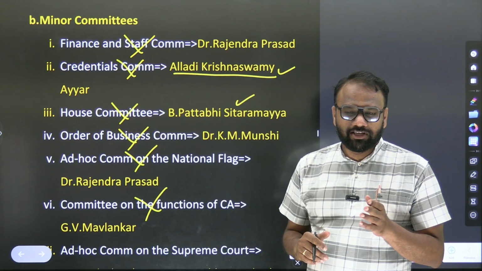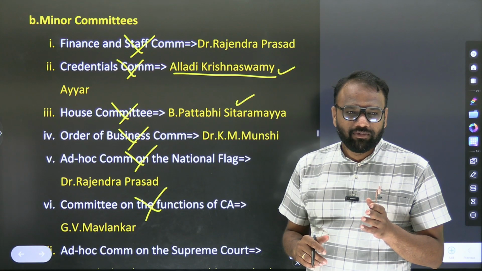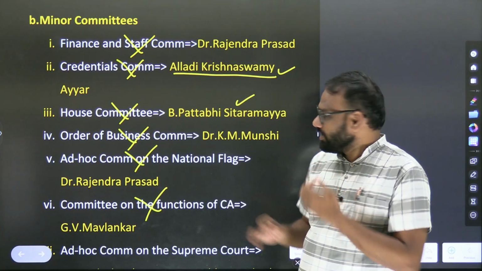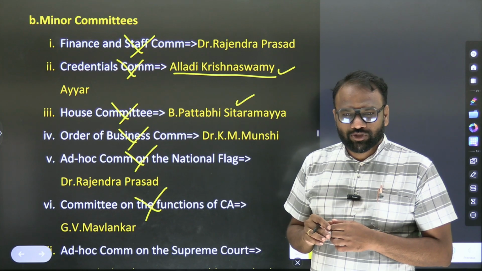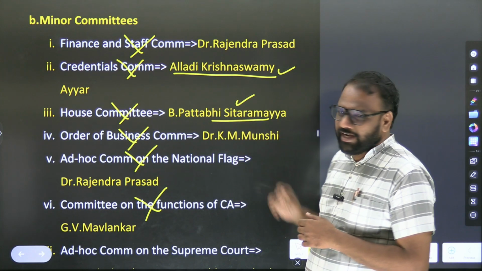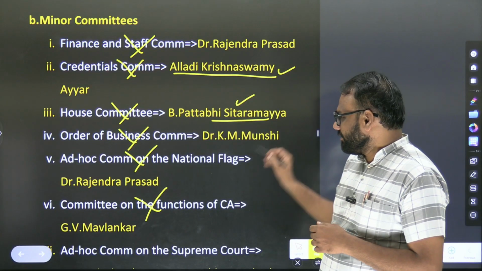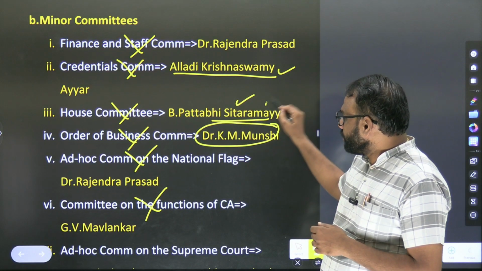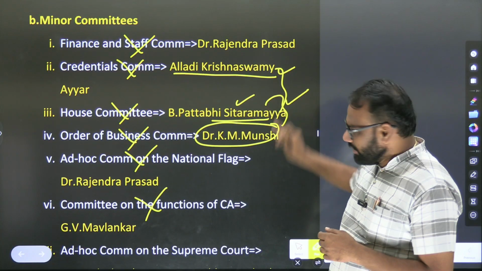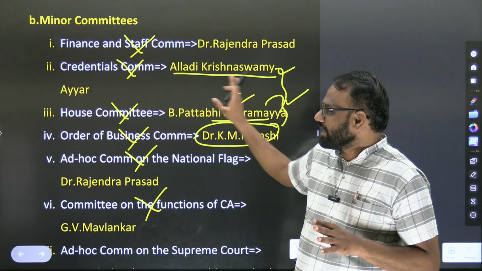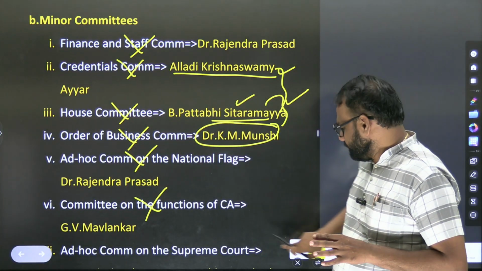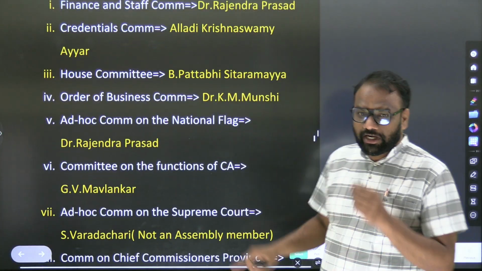Yes, from Tripuri crisis to Cripps Mission. Pattabi Sitaramayya contested the election against whom? Subhash Chandra Bose. He was whose candidate? Gandhiji's candidate. Dr. K.M. Munshi. So you focus on these names. Important. How will you focus? They are part of the Constituent Assembly. You are not going to focus on Credentials Committee, House Committee. What I am trying to do here is reduce your effort.